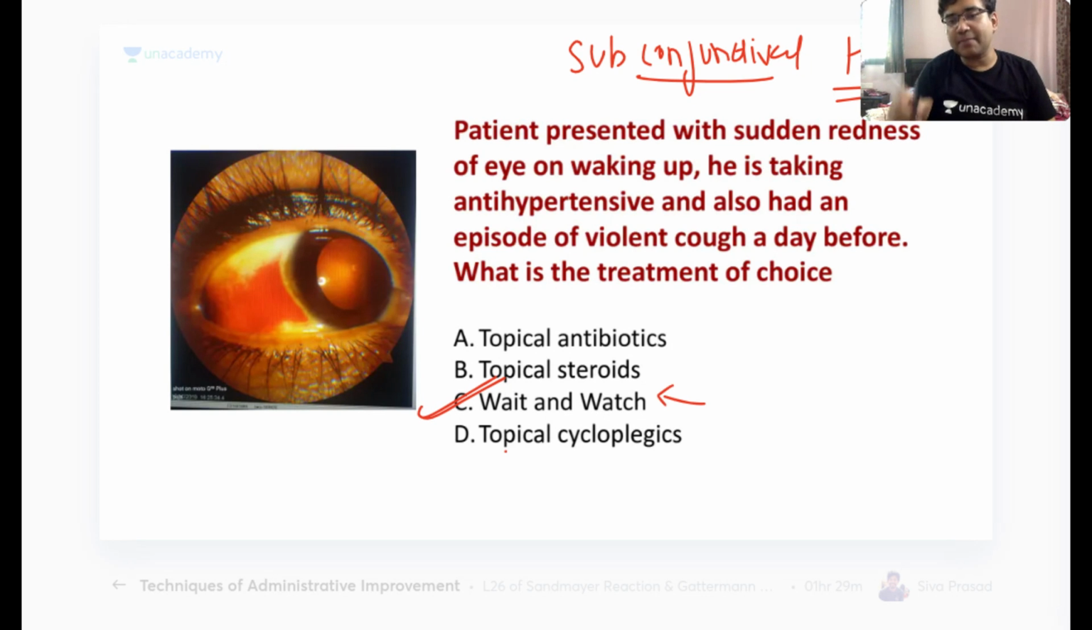Okay, so this is a subconjunctival hemorrhage, and whenever we have a subconjunctival hemorrhage, please remember that the hemorrhage is beneath the conjunctiva. There is no pain, no discharge, no uveitis. You just have to tell the patient to wait and watch, and it would resolve on its own.